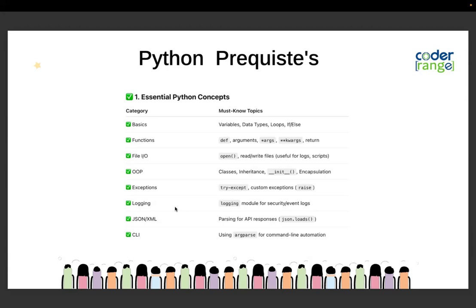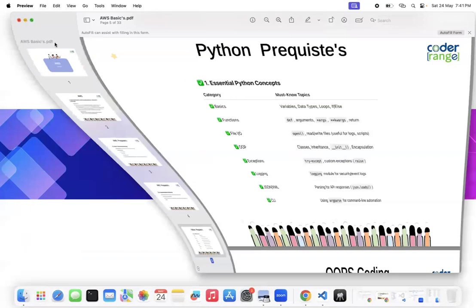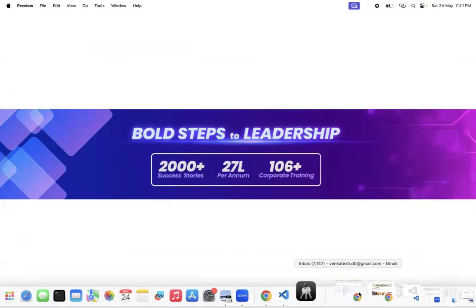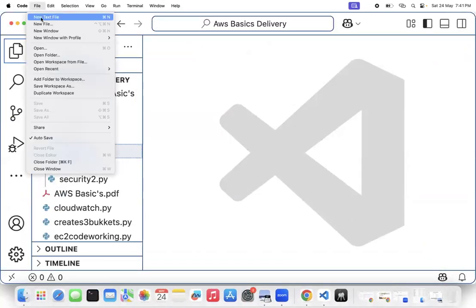Now I'm going to talk about the basics. Python is a basic skill that any AWS developer should explore and understand. What level of Python do you have to know for AWS? I'll demonstrate that also with a code example. Are you guys ready?